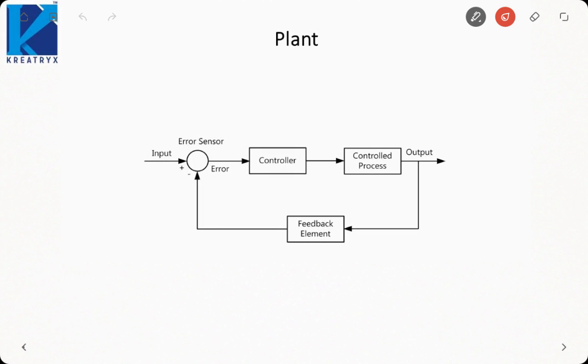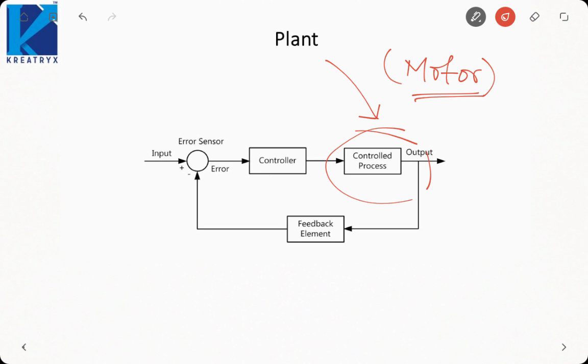Next thing is plant. If you see here, this controlled process is called the plant. A plant can be simply something like a motor. If we are controlling the speed of the motor, then the plant will be the motor. If we are washing clothes in a washing machine, then my plant will be the motor installed inside the washing machine.